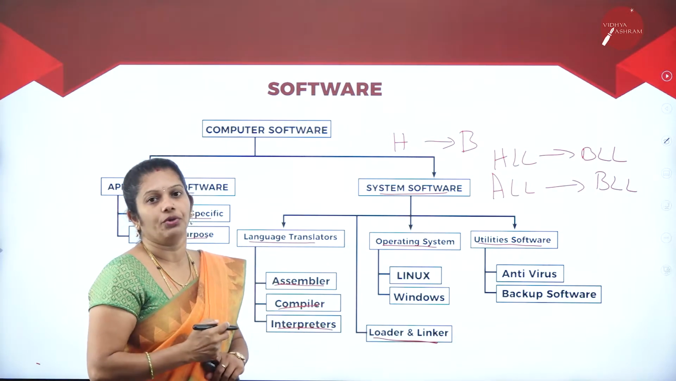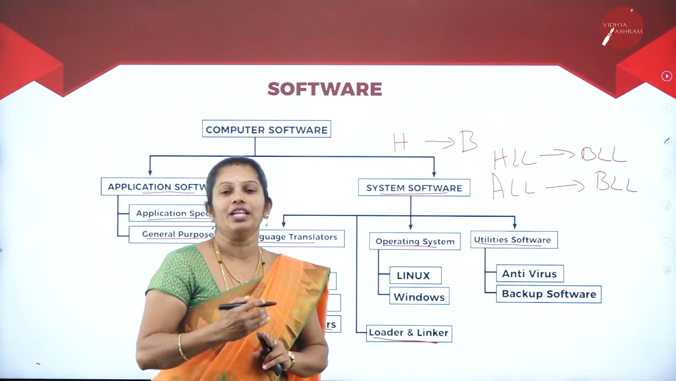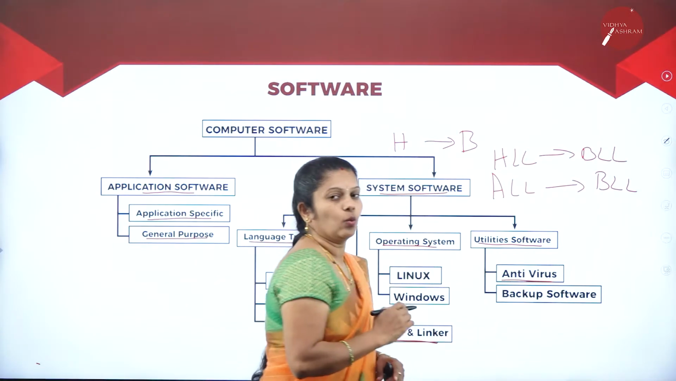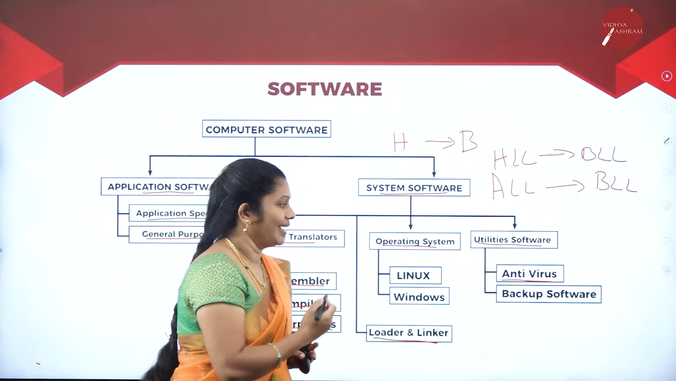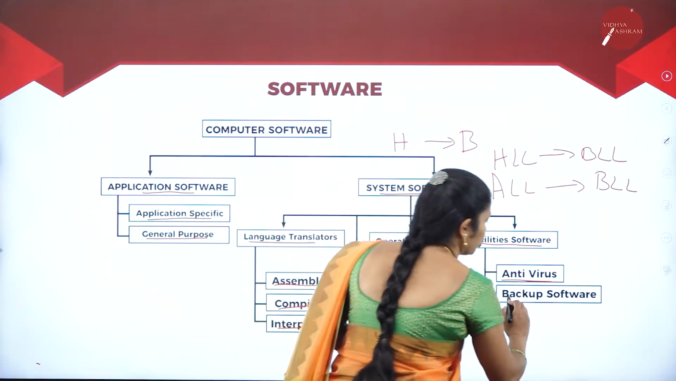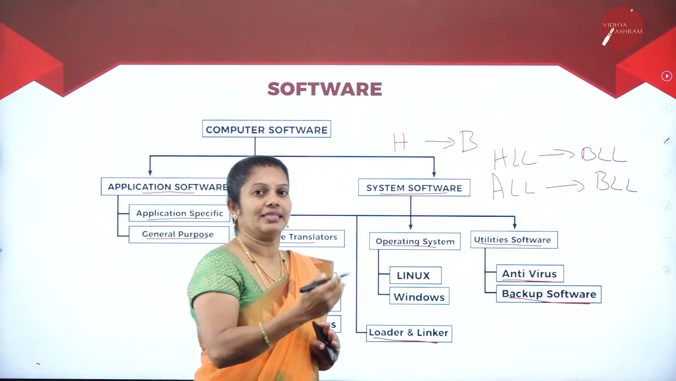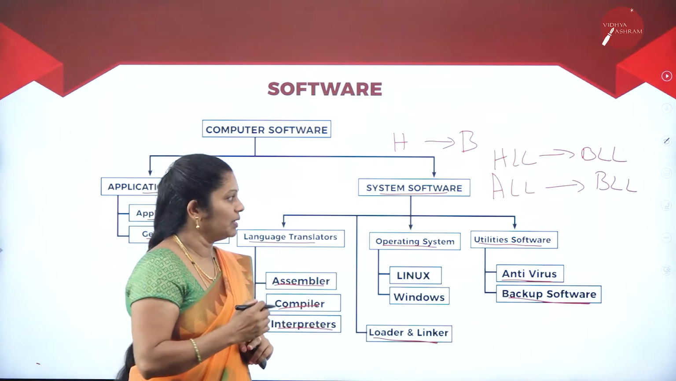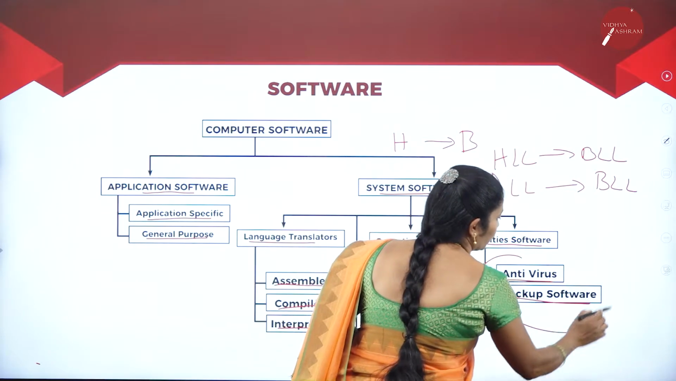What is the main use of utility software? Utility software helps to perform supporting functions like antivirus, which checks whether you have viruses in the system, and those can be reduced by the antivirus. And backup software: whatever data we have lost or deleted can be recovered by using this backup software. That means utility software acts like supporting software.